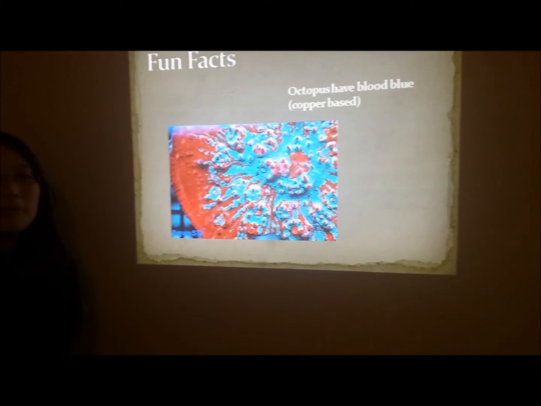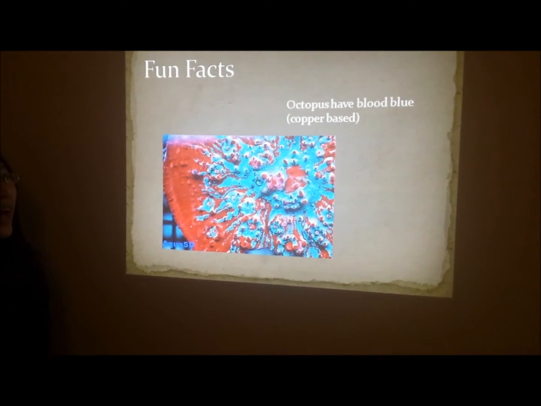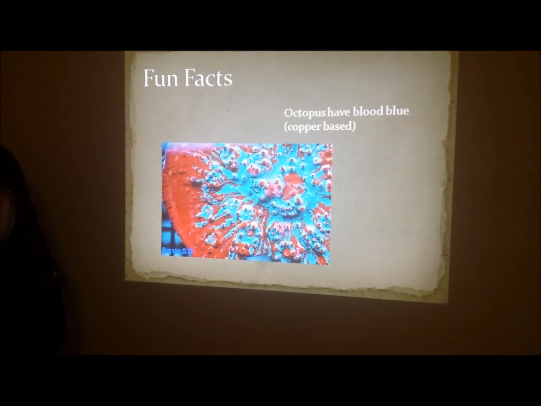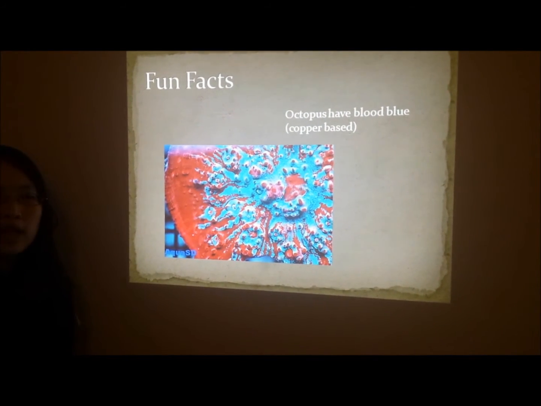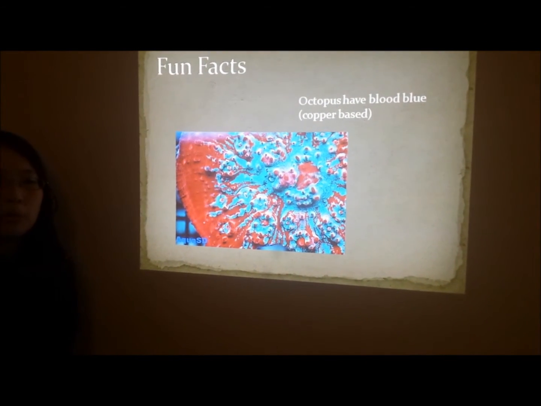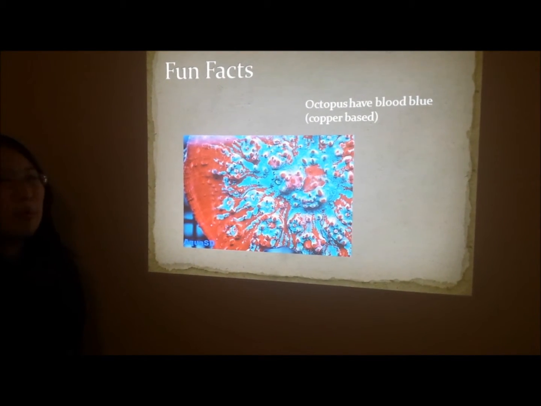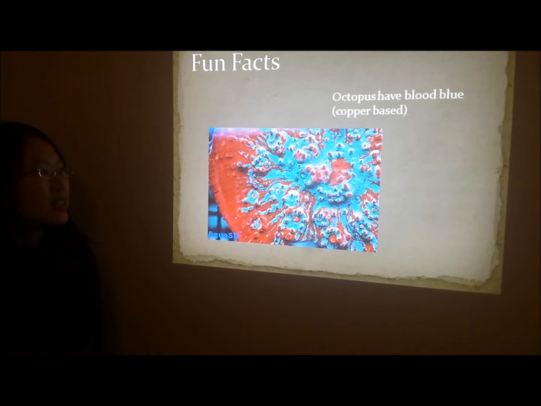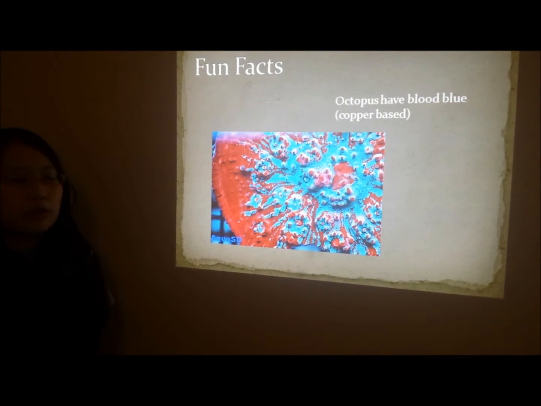Now I'll be talking about some fun, interesting facts about the octopus. The first fact I have for you is that, unlike other mammals, octopuses have blue blood. Now, the blue blood is due to the fact that their blood is copper-based compared to humans, whose blood is iron-based. And this copper-based blood gives the octopuses their unique blue color.